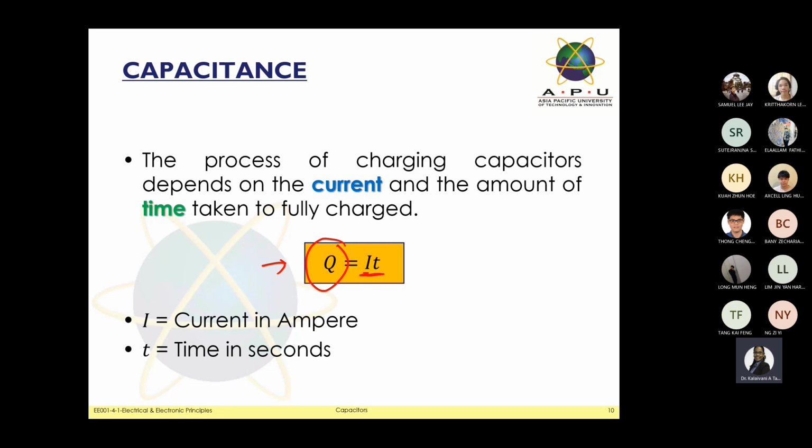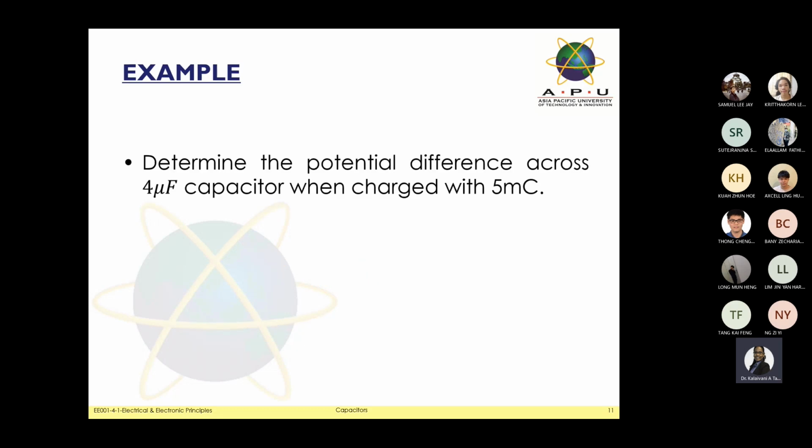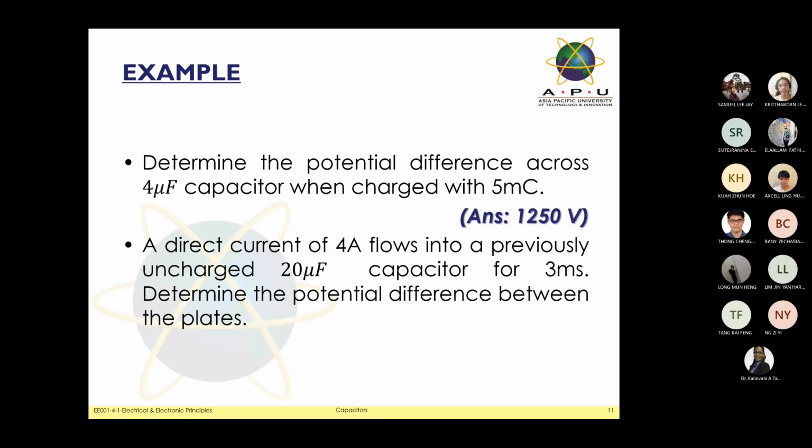Okay, let's go. They give you some examples here. This is a basic one. The first one, let's do together. Determine the potential differences across the 4 microfarad. Take note, determine means you need to calculate that.